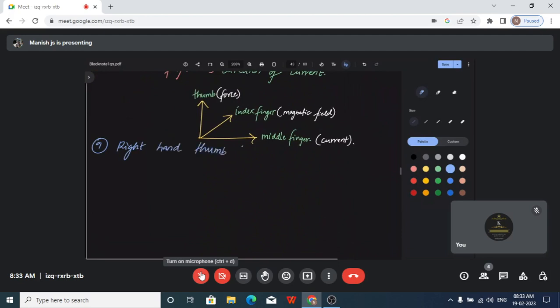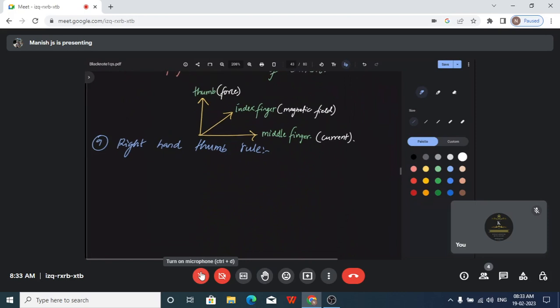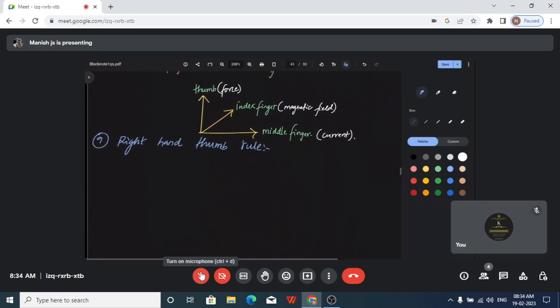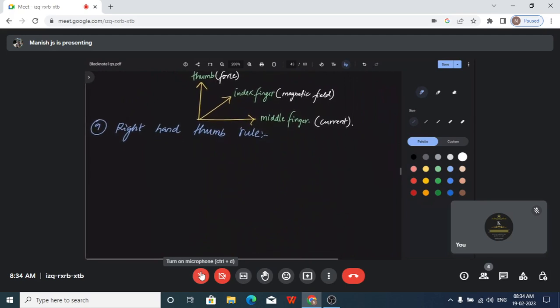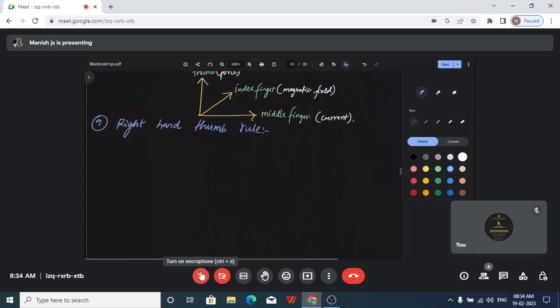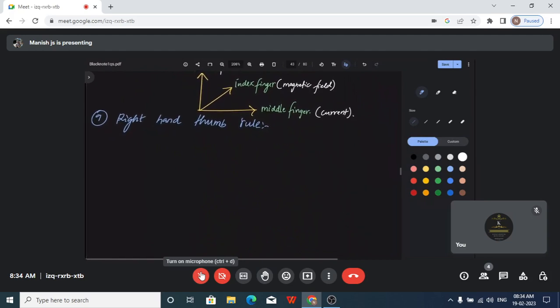So the right hand thumb rule. According to the right hand thumb rule, if you are holding a current carrying conductor using your right hand, the thumb will indicate the direction of current. The remaining four fingers which coil around will indicate the magnetic field. So this is the right hand thumb rule. Okay. So I'll just write the definition.